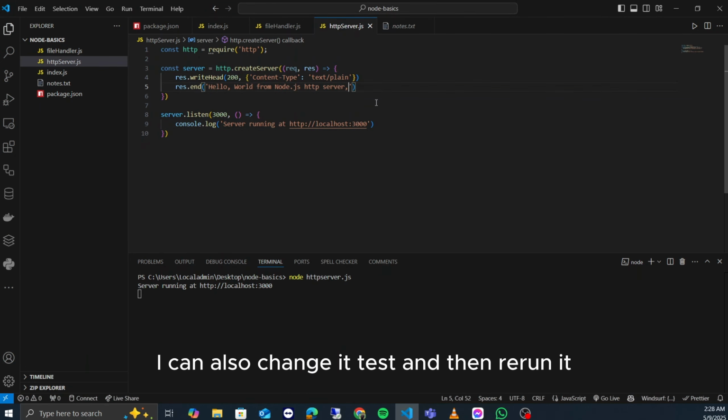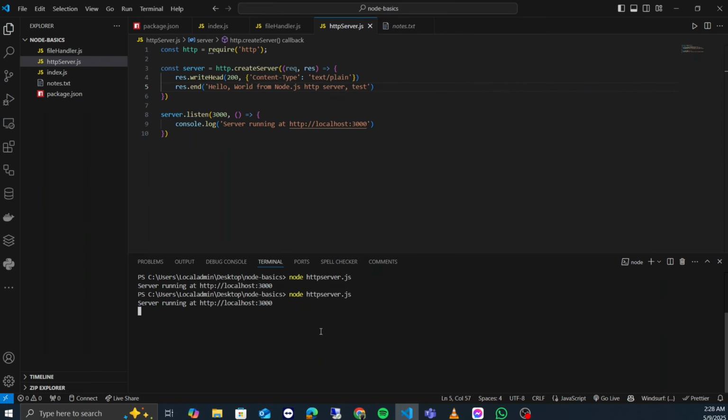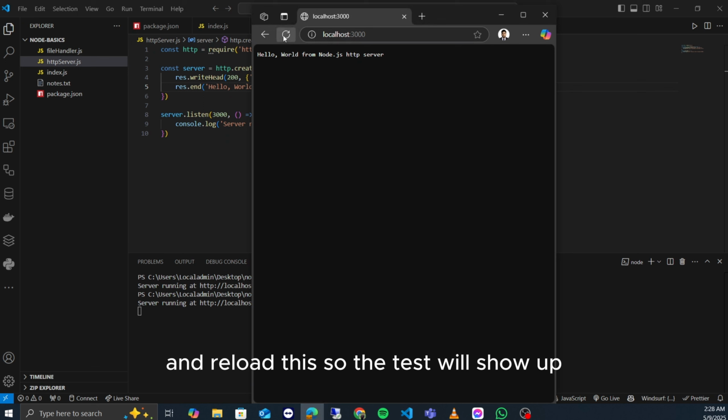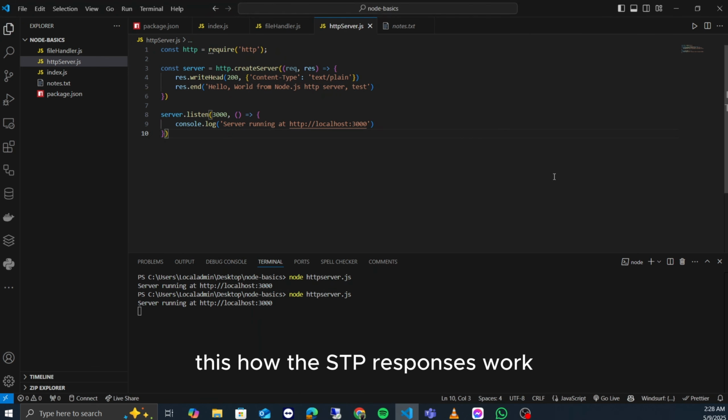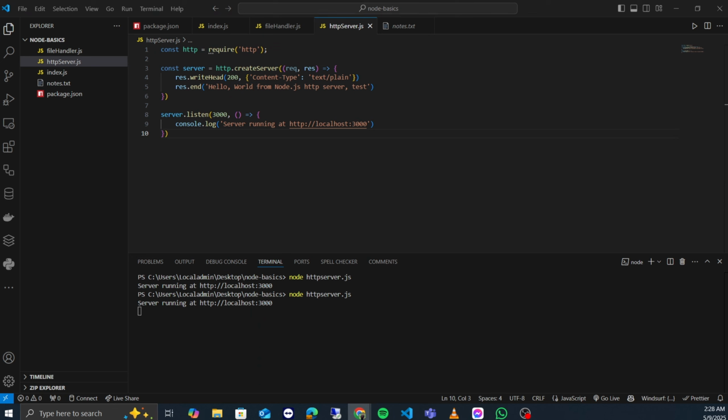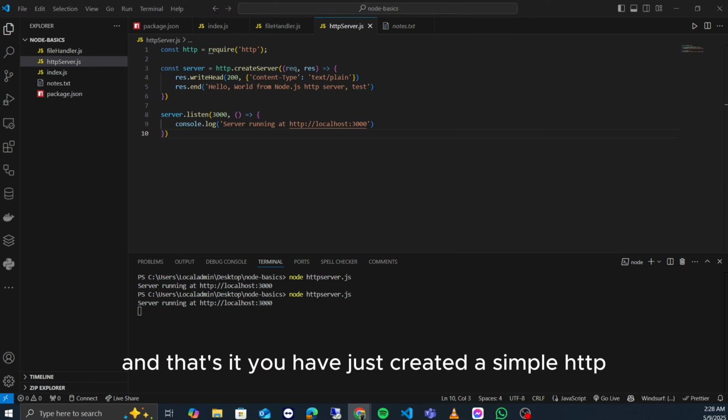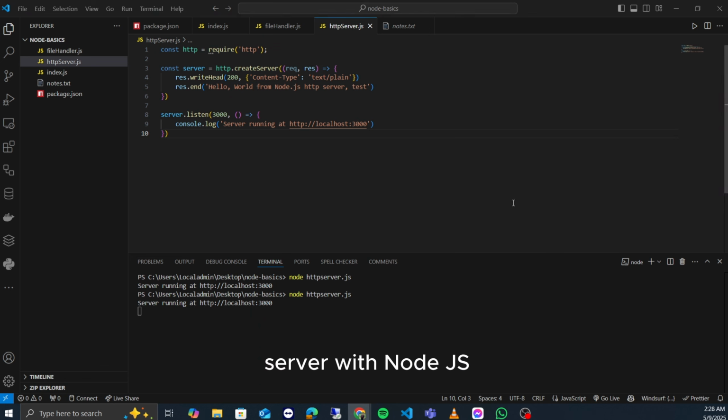I can also change it to "test", rerun it and reload this, so the test will show up. That's how the HTTP responses work. And that's it. You have just created a simple HTTP server with Node.js. This is a great first step into building web applications with Node.